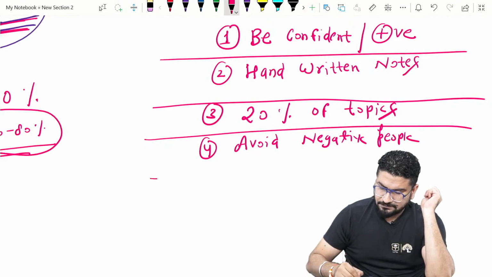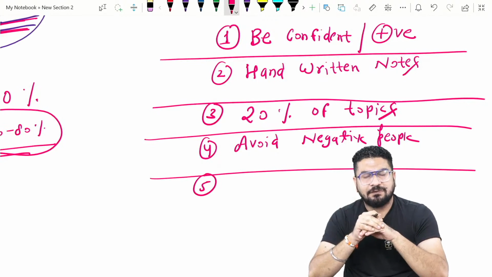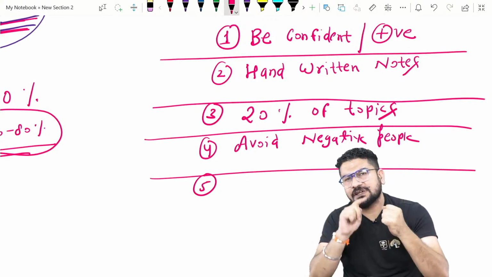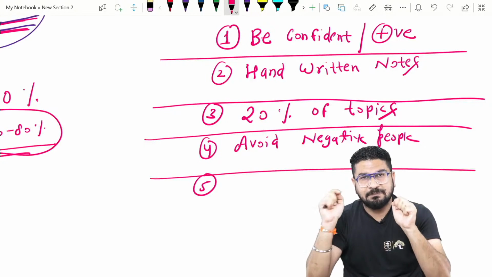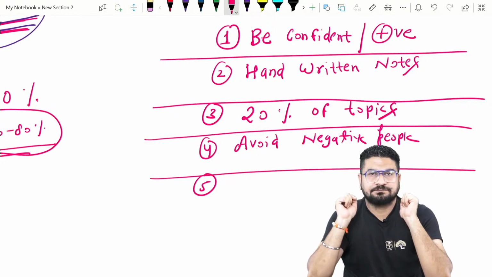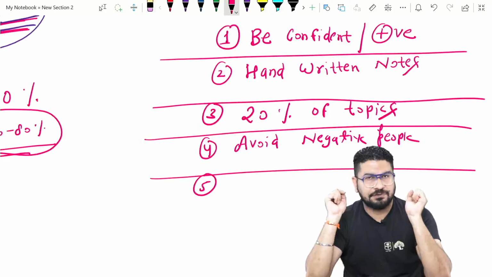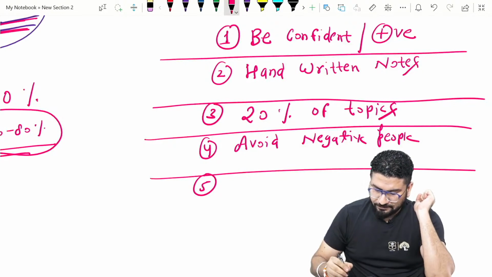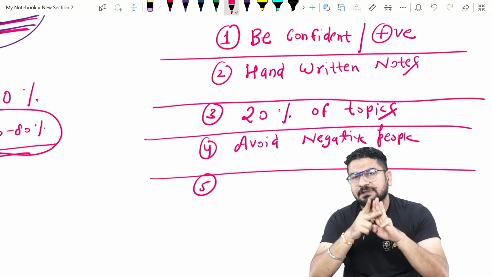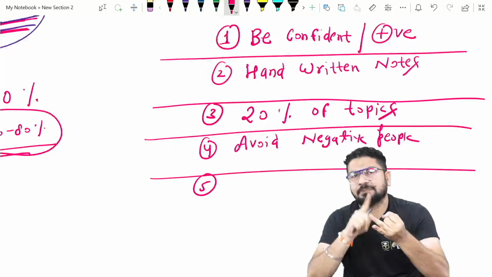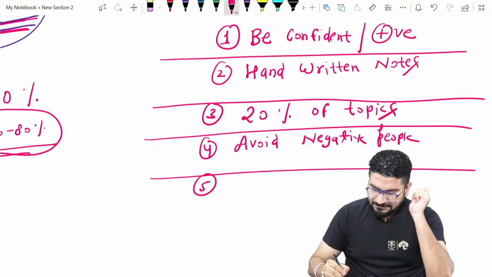Those who tell you that you can't do it, don't talk to them, don't listen to them. You may say, sir, I have not studied anything in Russia, China in the past 5-6 years. Let it be, it doesn't matter. What matters is what you are doing right now. These final 3 months are very crucial. Avoid those negative people and focus on the last final chapters, because these 3 months can either make you or break you. So avoid negative people and think this is your show.